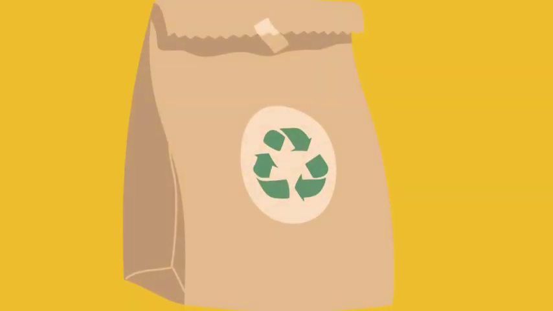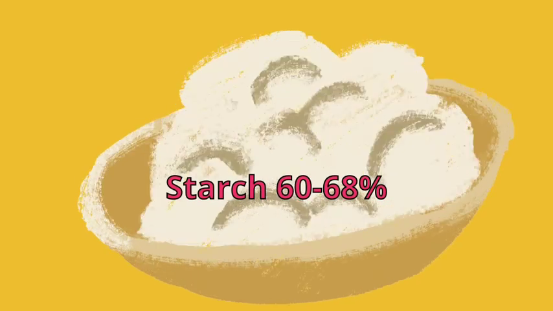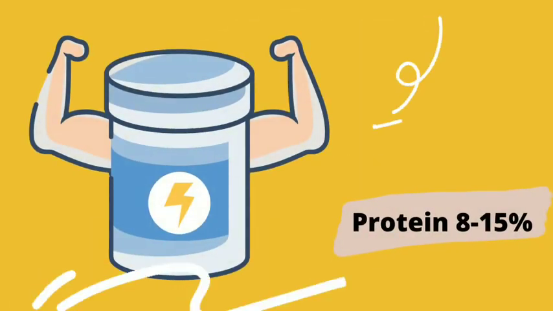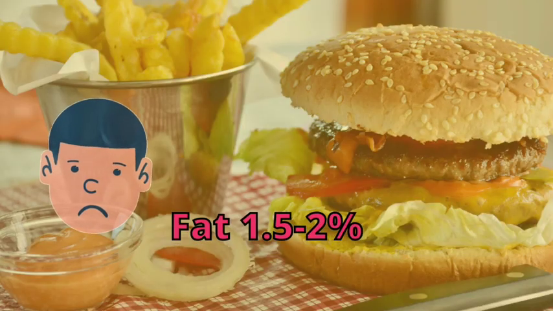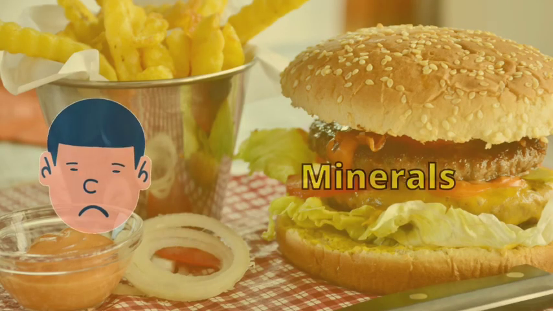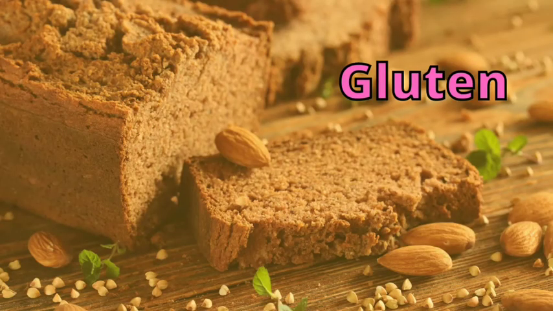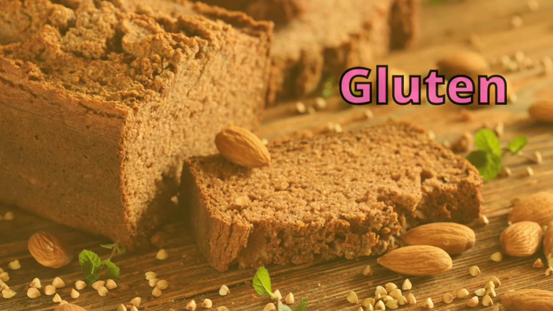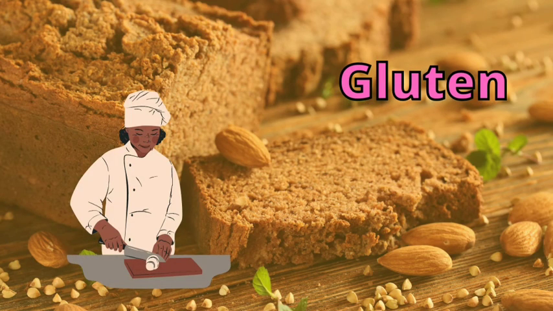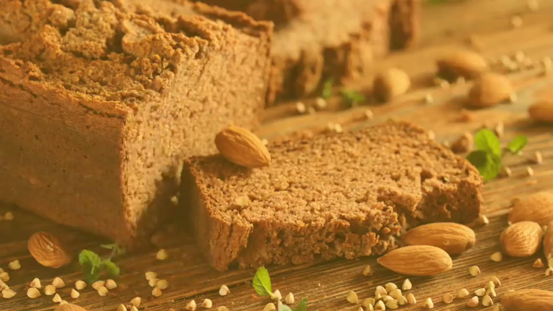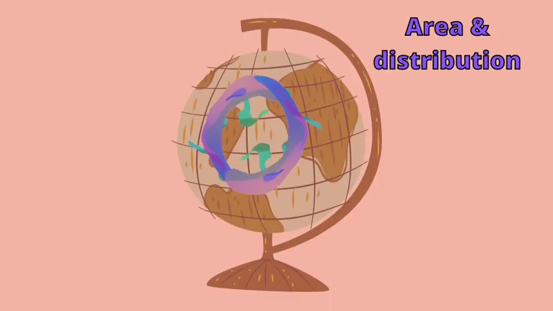Let us see the consumption of wheat and its constituents. Starch is 60 to 68%, protein 8 to 15%, fat 1.5 to 2%, cellulose 2.2 to 2.5%, and minerals 1.5 to 2%. In wheat there is a special protein called gluten, which is present only in wheat, and it is very essential for bakery and bread making purposes.